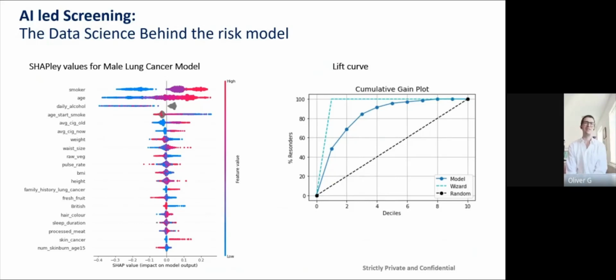And we can also see by how much we would have to change this feature in order to change the final classification. So we can say exactly to Mr. Jones what changes in his lifestyle we recommend to reduce his future disease risk. On the right here, you can see the efficiency of the model compared to a simple linear model and compared to ideal data. And as you can see, this model is delivering excellent performance.